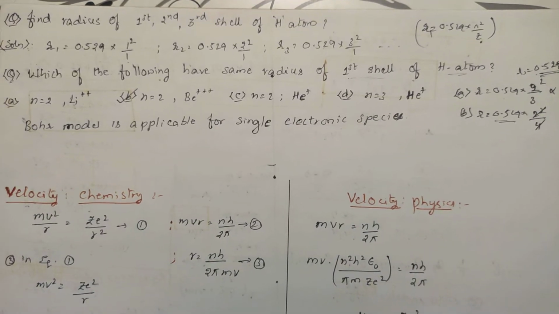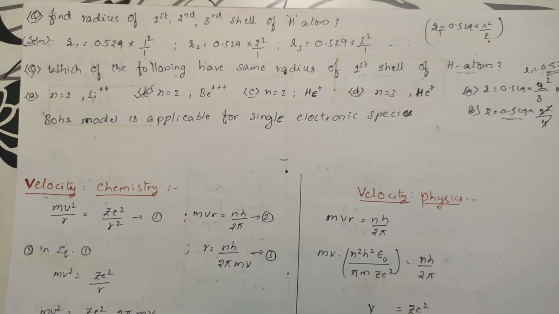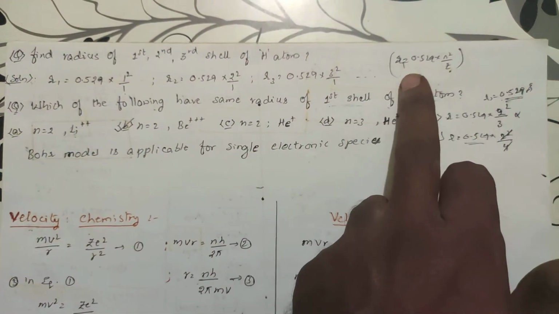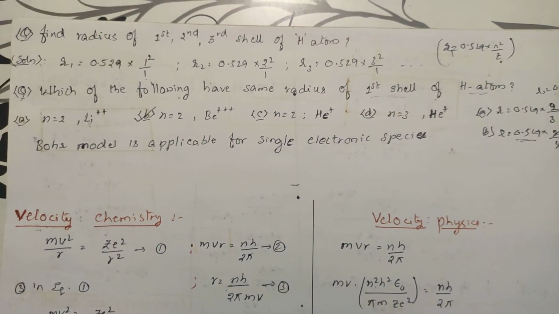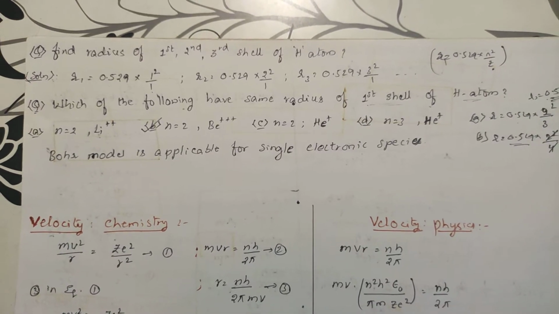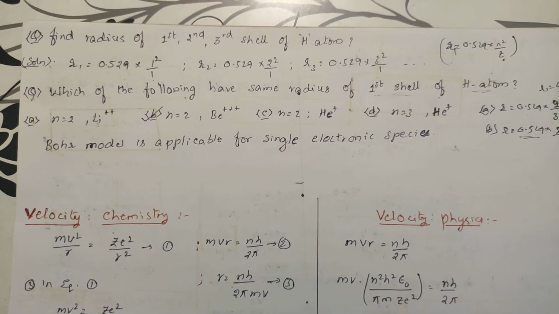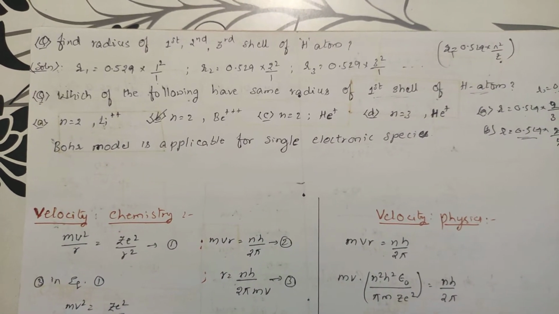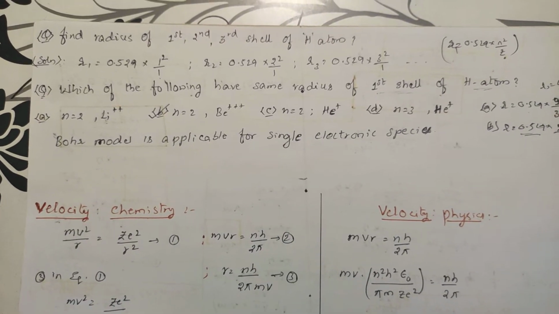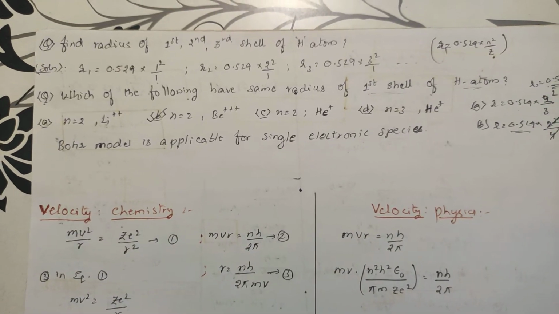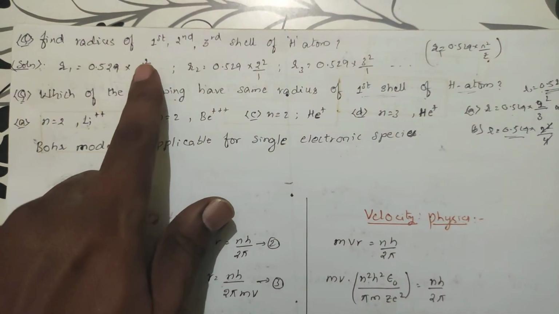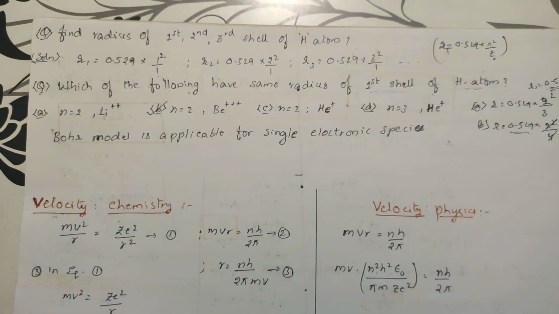Right, let us take some questions. Find the radius of the first, second and third shell of hydrogen atom. You know that r is equal to 0.529 into n square by Z. For the first shell, r1 is equal to 0.529 into 1 square by 1, because the atomic number of hydrogen is 1 itself. So it is 0.529 Armstrong.